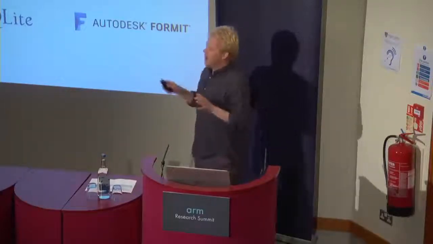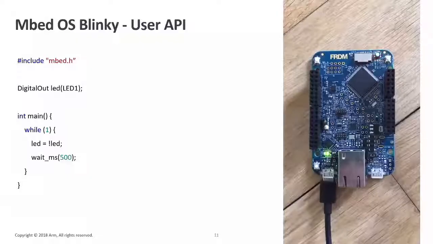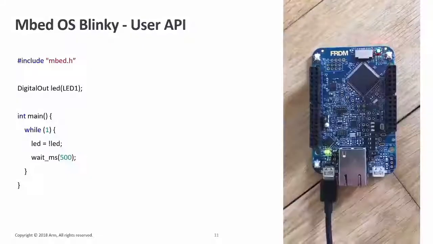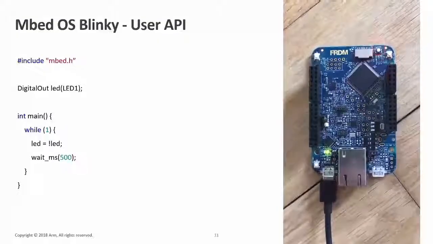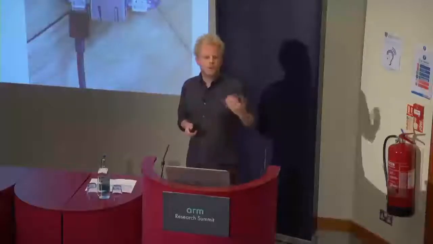So let's take a look at what happens if we actually write some C++ code and run it on a development board. So this is the Mbed OS Blinky example. We define a DigitalOut, which is an out port, on GPIO pin LED1, so that might be matched to a certain pin on your development board. And then, every 500 milliseconds, we toggle this LED.